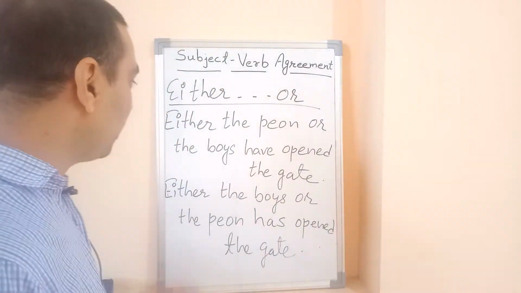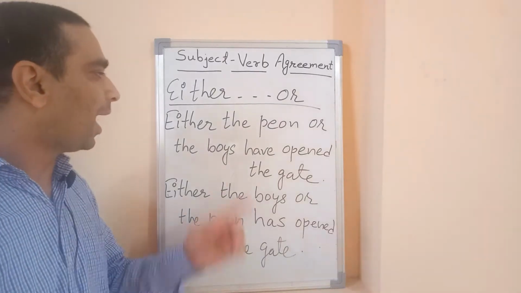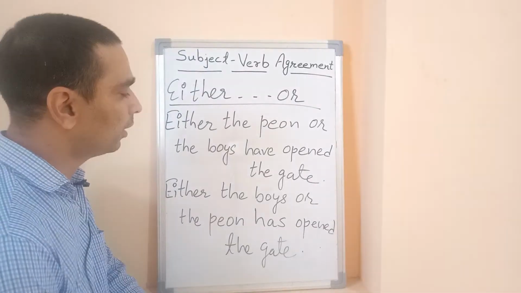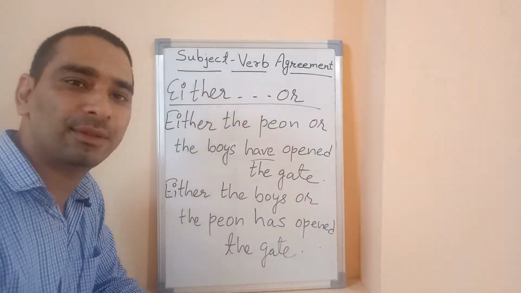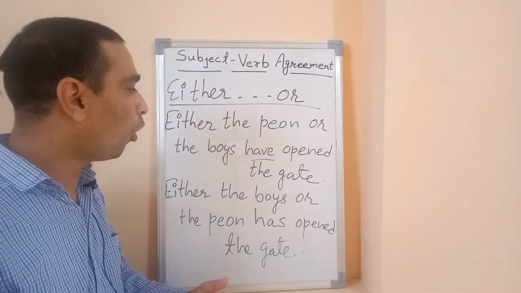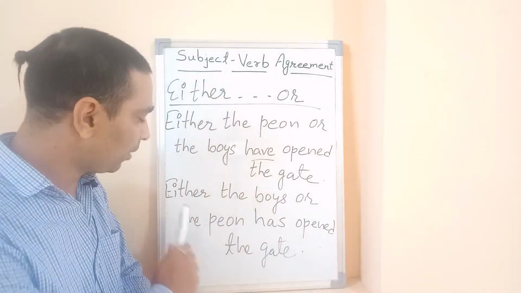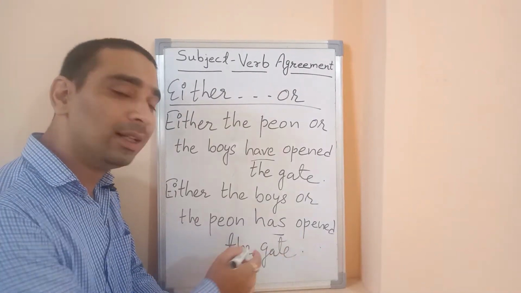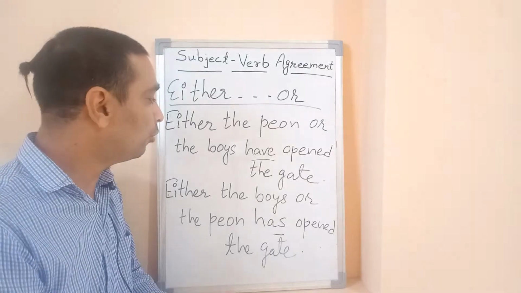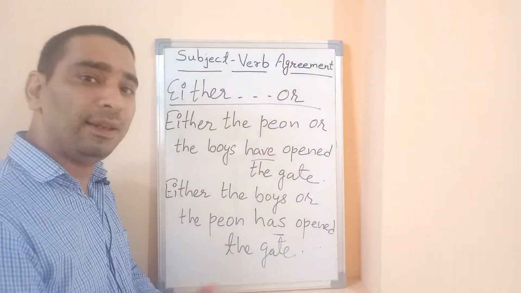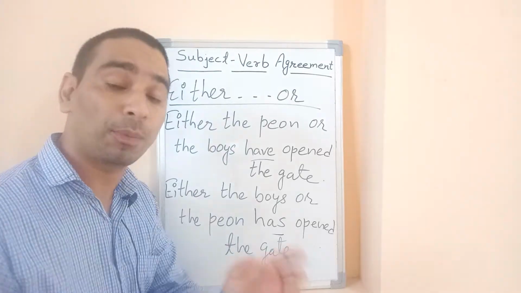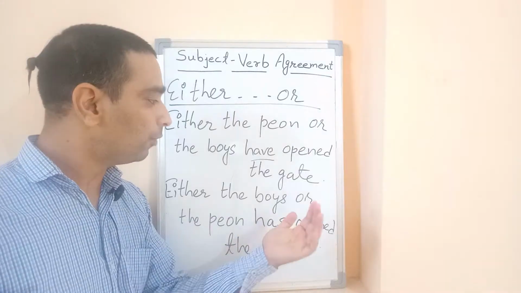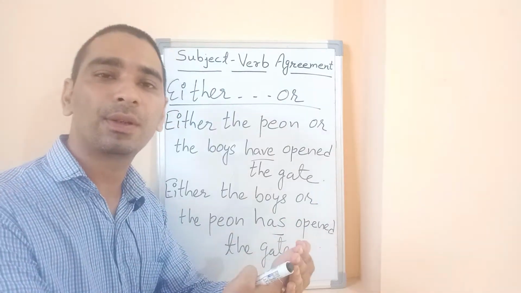Dear students, pay attention to this particular condition. Either the peon or the boys have opened the gate. I'm using the plural verb here, have. But in the second sentence, either the boys or the peon has opened the gate, I'm using the singular verb. You know why? As per the rule, if one of the subjects, nouns or pronouns is plural in the sentence, the verb agrees with the closest noun or pronoun.